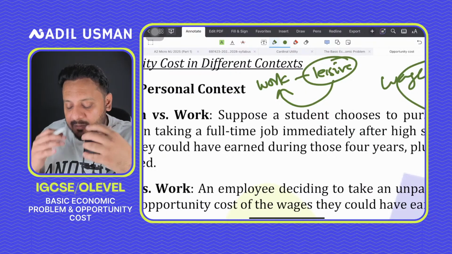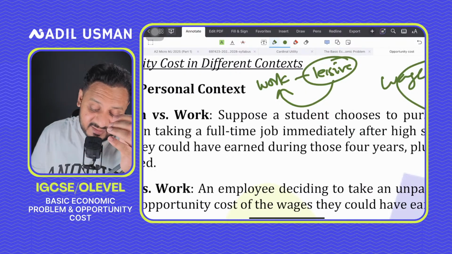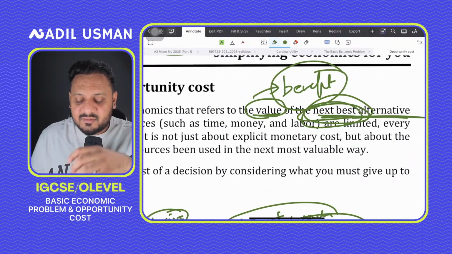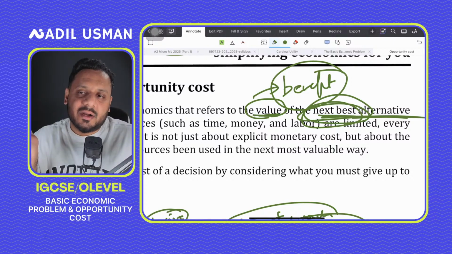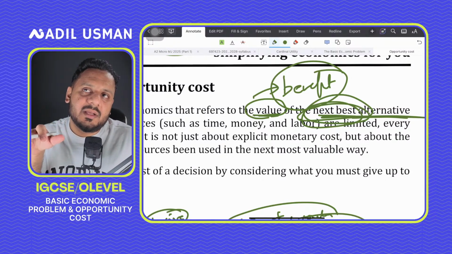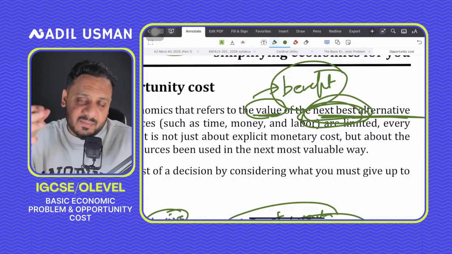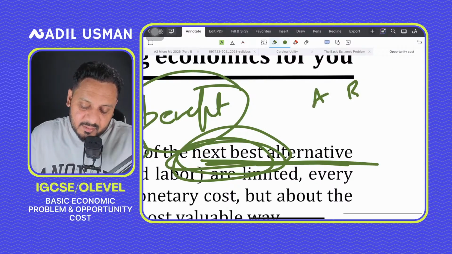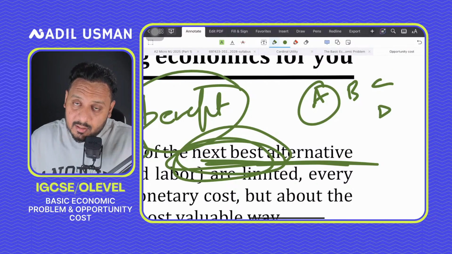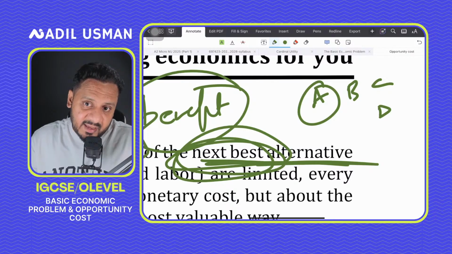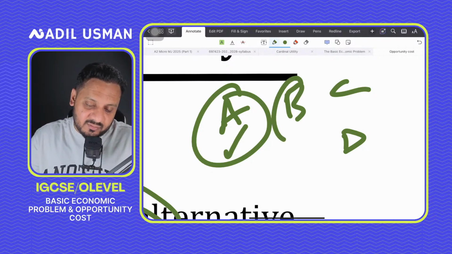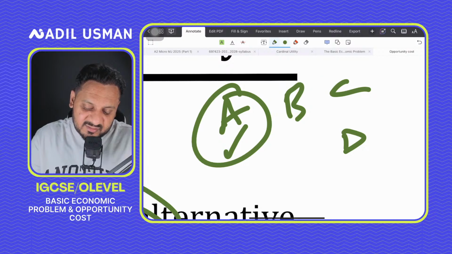So do remember, you could have done a lot of things. When we say that opportunity cost is the value of the next best alternative foregone, the reason why we are saying next best is that there are a lot of alternatives, but opportunity cost would not mean sacrificing all alternatives. It means the next best alternative, and the next best alternative means had we not done A. So there are so many options, A, B, C, D. Let's say we are doing A. But if I choose A, then I would ask myself, if I had not chosen A, then what would I have chosen? So if instead of A, I would have chosen B, then B is the opportunity cost, because this is the next best.